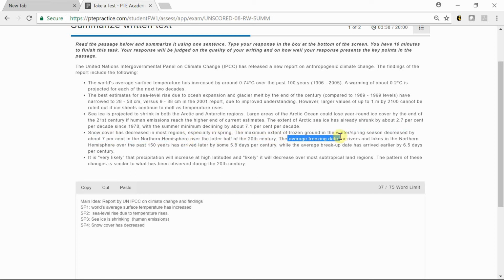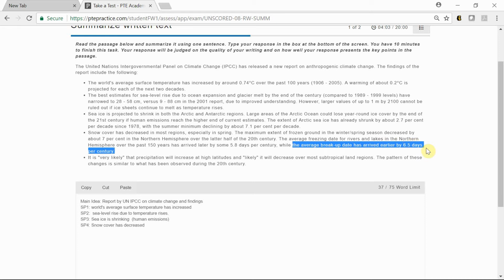The average freezing date for rivers and lakes in the northern hemisphere over the past 150 years have arrived by. Okay, while the average breakup, in the sense, ice, snow coverage, melting breakup probably. While the average breakup date has arrived earlier by 6.5 days per century.